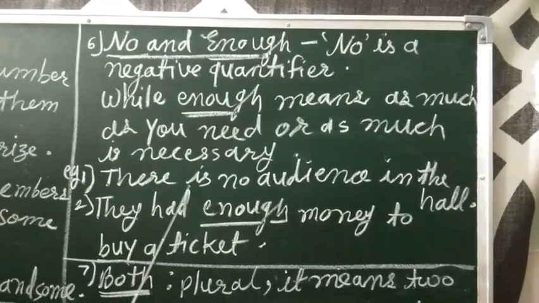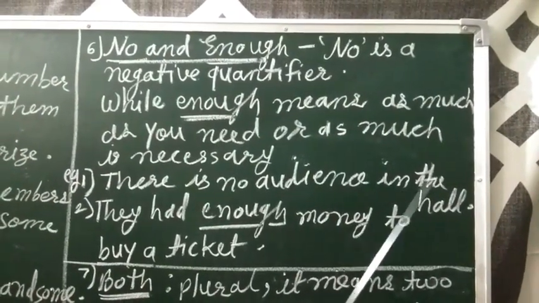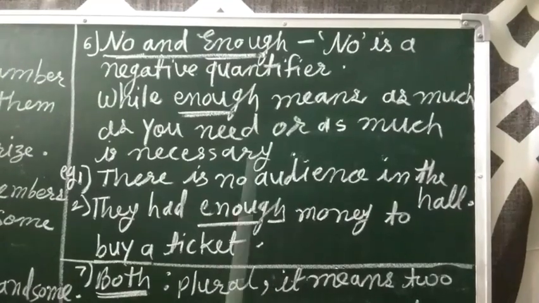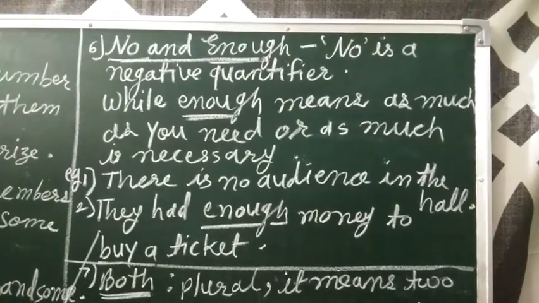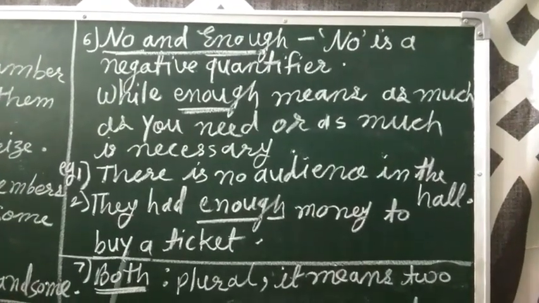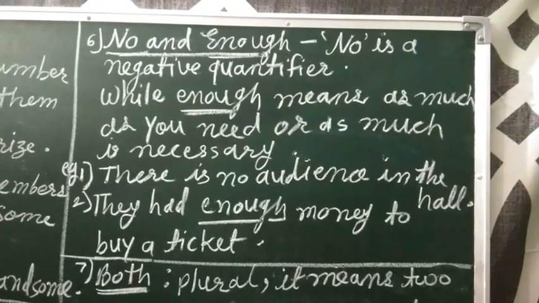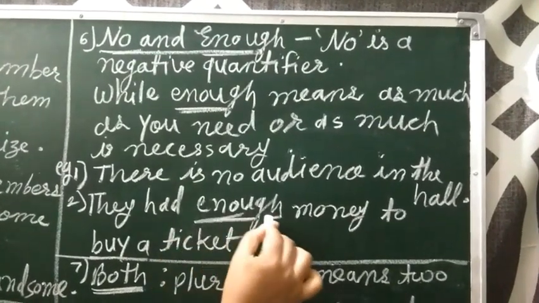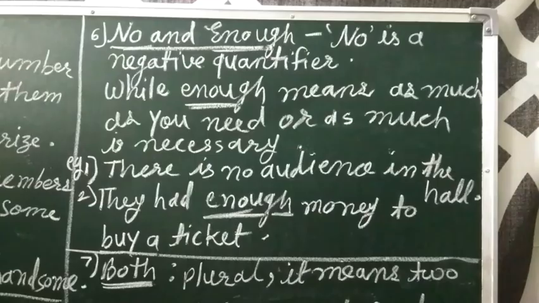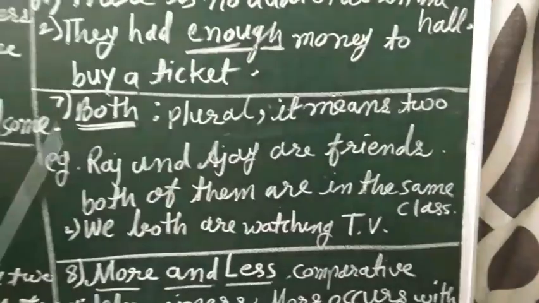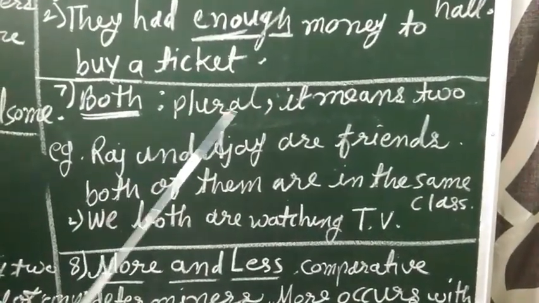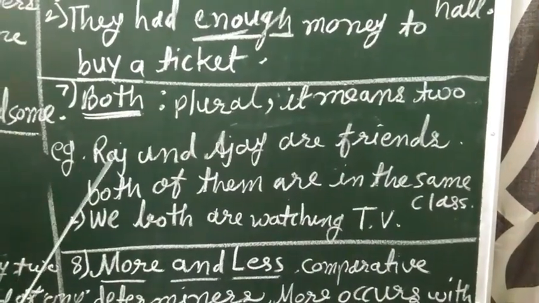Example, there is no audience in the hall. No means no one is there. They had enough money to buy a ticket. So whatever money he wants, he has enough, sufficient money in his pocket. Then both. Both is plural, it means two.